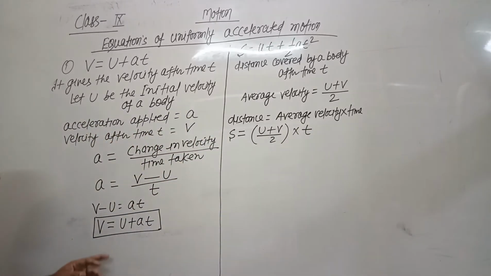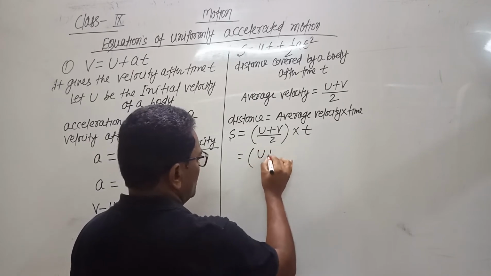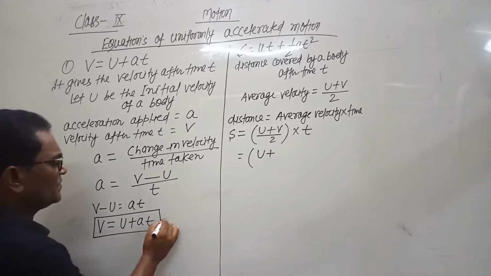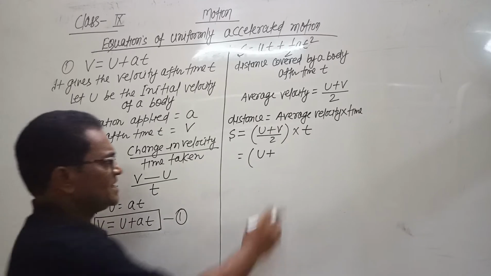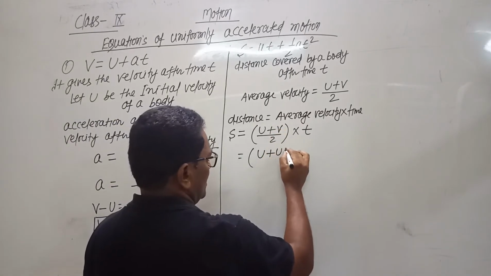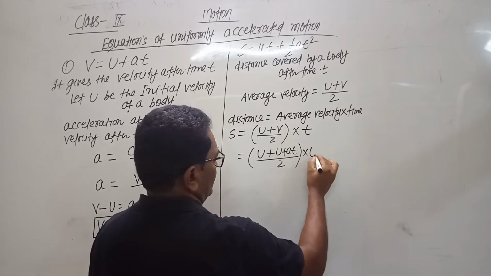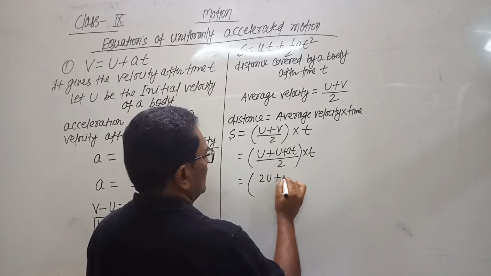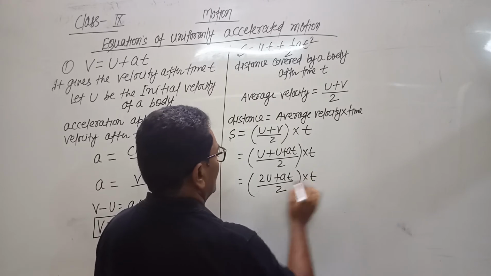Now we use the value of v. v equals u plus at. So in the place of v, we can write u plus at from the first equation. So we place v equals u plus at, divided by 2, into t. So u plus u becomes 2u plus at, divided by 2, into t.